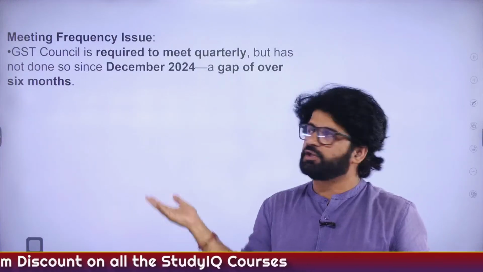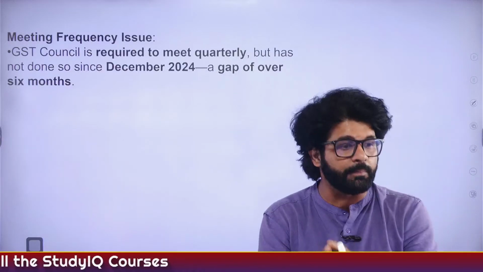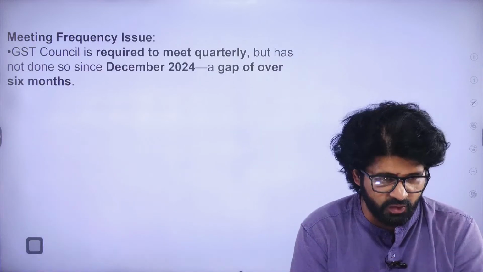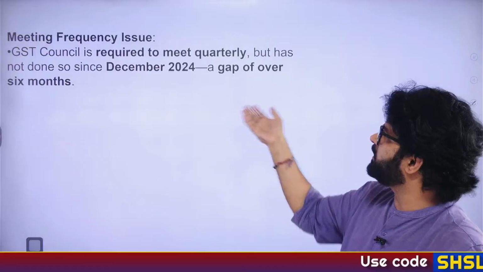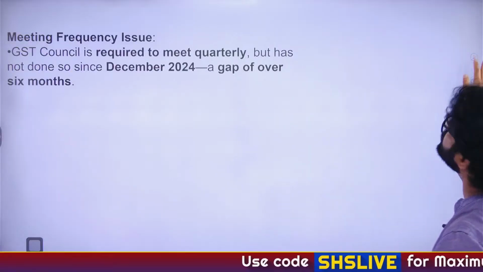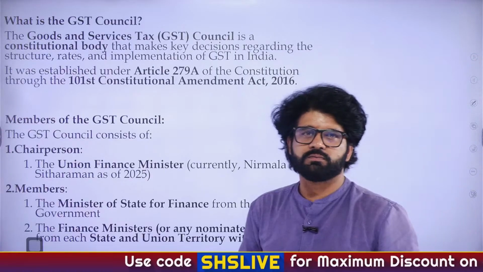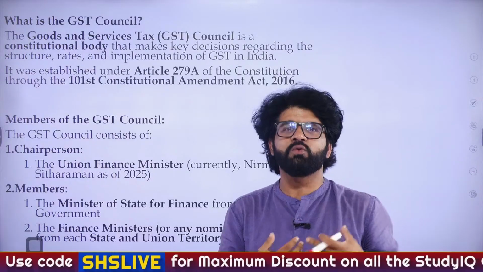Now, meeting frequency issue. GST Council, as we have discussed, they are supposed to meet every quarter. Good morning, Sanjana. But they have not met for the last 6 months. And this is not good. They should meet more, because the more you meet, the more you love each other.